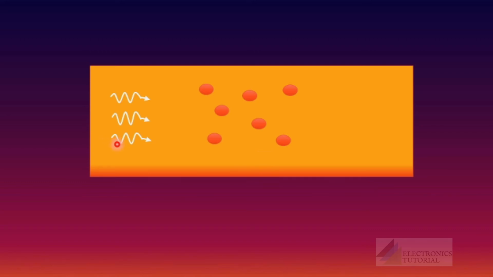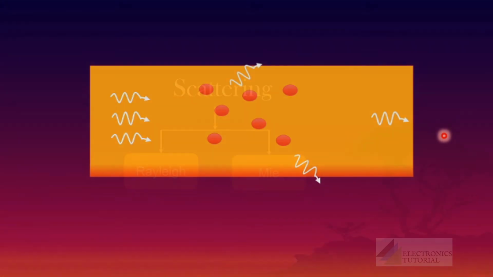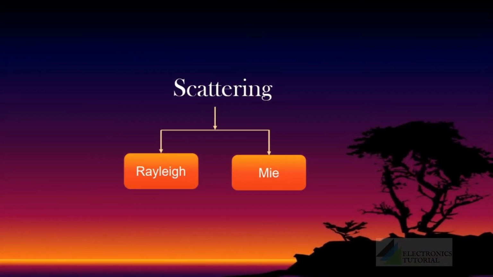When a beam of light is passed through this fiber, it will get scattered. So what happens is, only a small portion of the light will be propagated to the other side. Thus, attenuation occurs. Scattering can be categorized as Rayleigh scattering and Mie scattering.